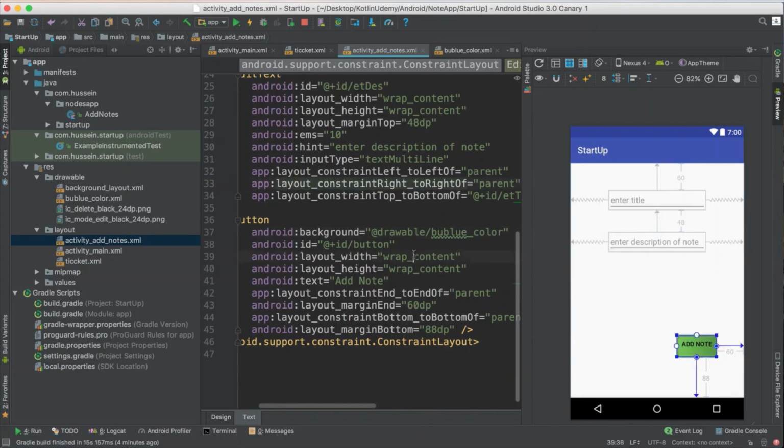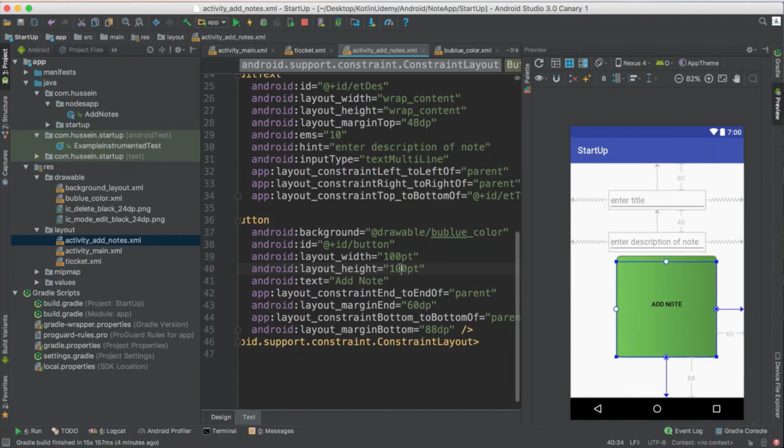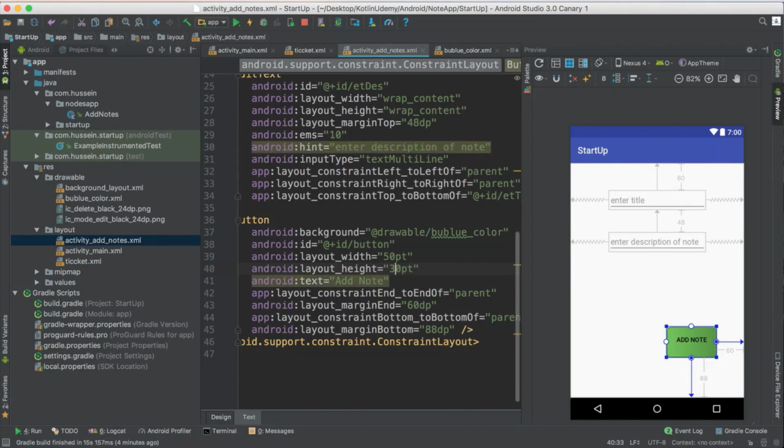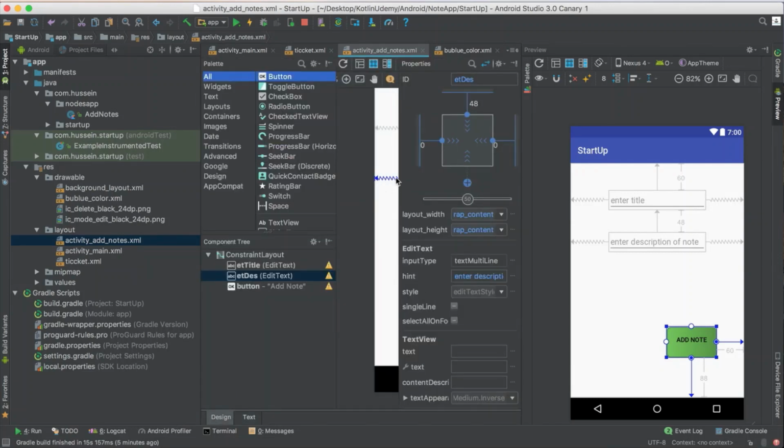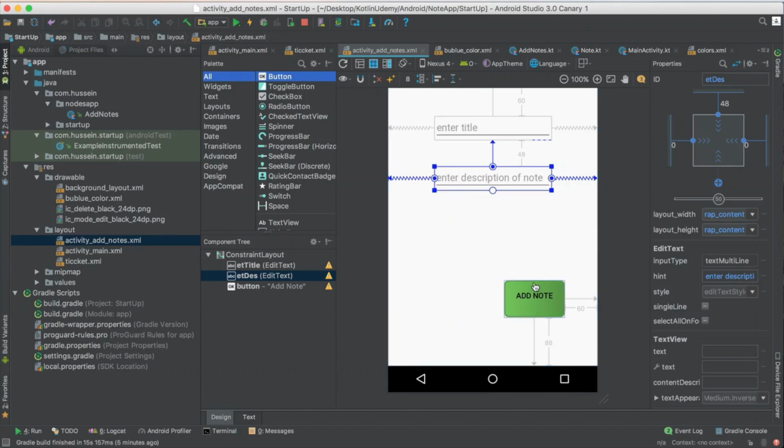If you want to change the button size, for example 100 pt, go ahead and do it. Wow, it's too much. Maybe 15, and the height maybe needs to go to 30. Whatever. If you want to add an image, add it. If you don't, just complete your work and say, hey, this is my layout, this is my design, I think it is good for now.